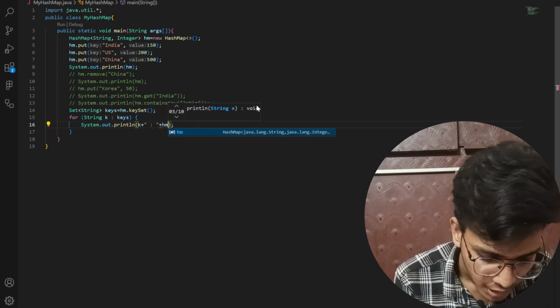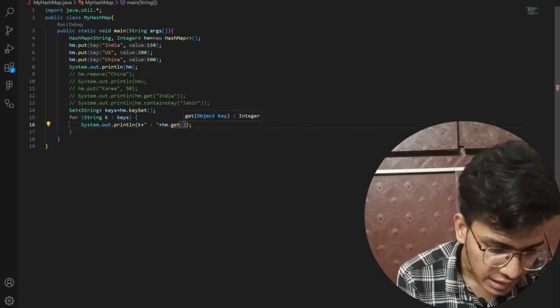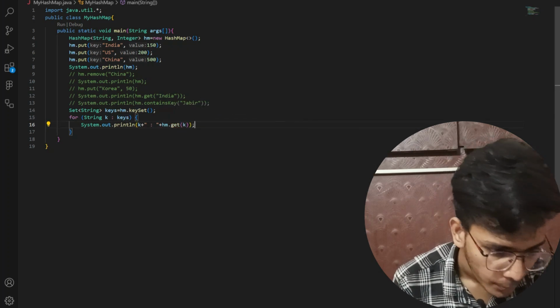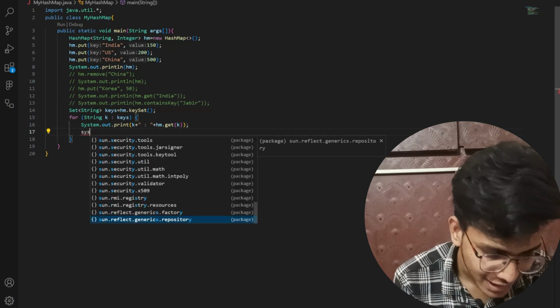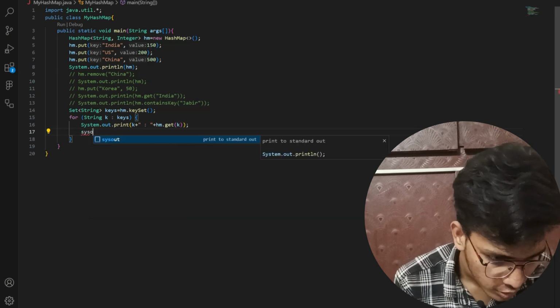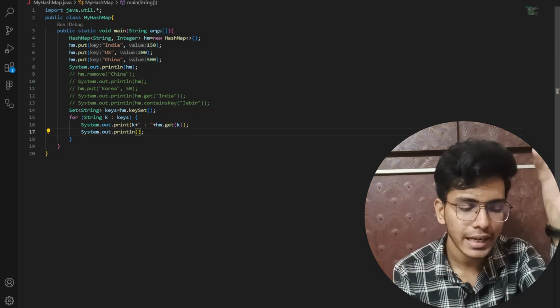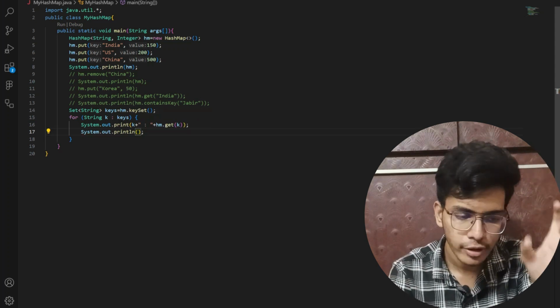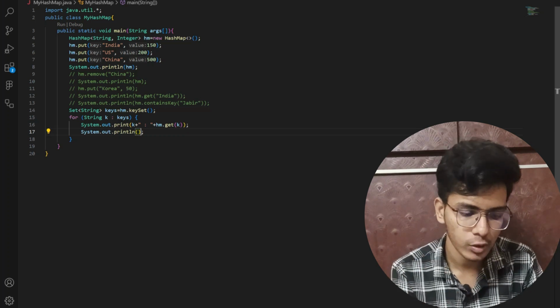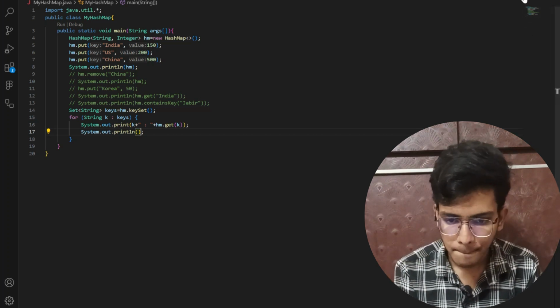So I will write hm.get of my particular key. Like this I will print. Now after this let me give a next line, System.out.print like this. Now if I run this, then I will get first India, its value, US value, China value. Now let me save and run.